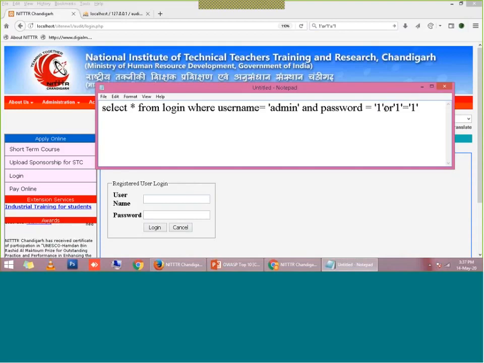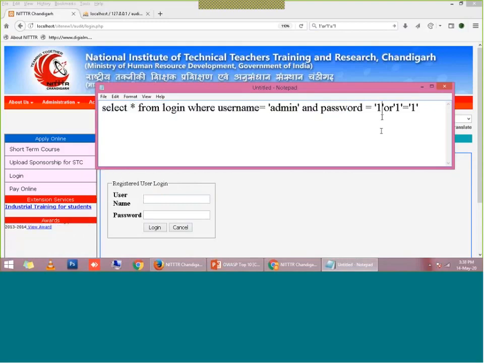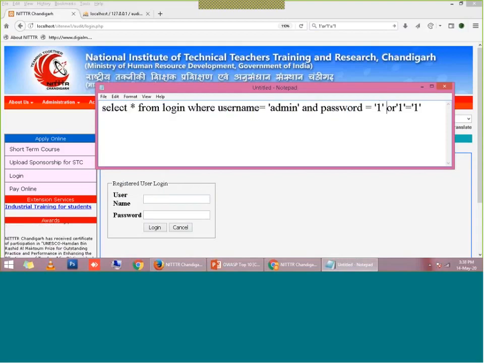Now you can see this first single quote is completing your query. This first single quote will complete your query right there, and your query is searching the database: select all data from login table where username is equal to admin and password is equal to 1.